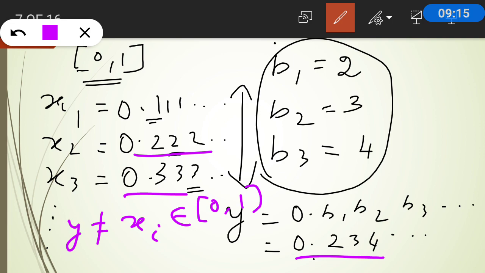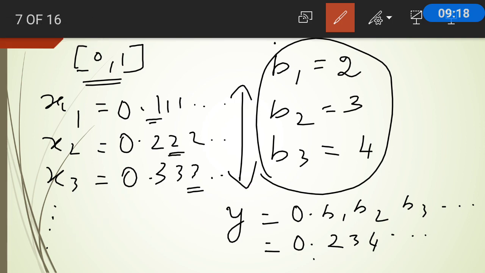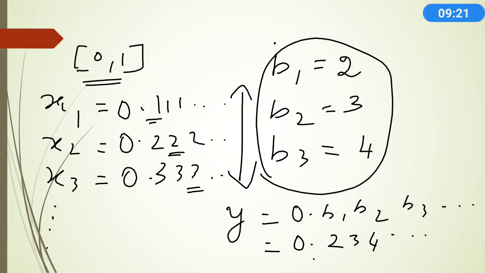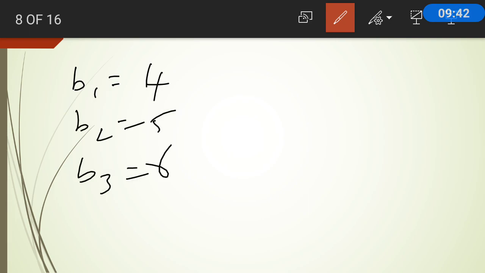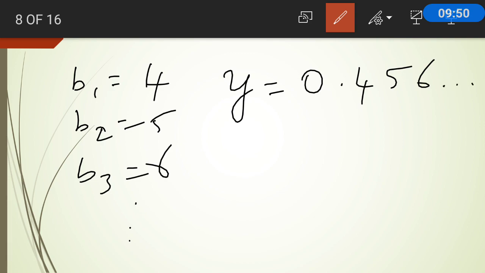Therefore, I have found a new element which is not equal to any of my xi's, but it belongs to [0, 1]. Will this be the only such element in [0, 1]? Obviously not. I can take many numbers. For example, we chose b1 to be 2 in the first case. Let me take b1 to be 4, since I should not take 1, then b2 to be 5 and b3 to be 6, and go on. So what will happen to my y now? It will be 0.456. Will this be equal to any of my xi's? No, certainly not.